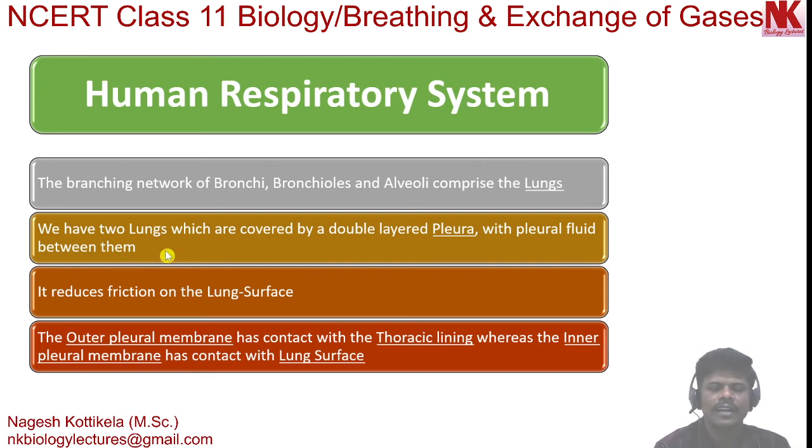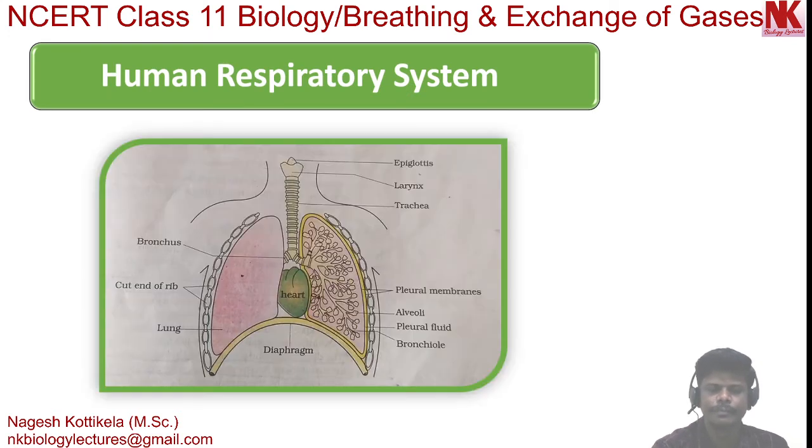So pleura, these are the membranes surrounding the lungs. If you look here in the diagram, you can see pleural membranes, outer and inner pleural membranes. So the outer pleural membrane is called parietal pleura and the inner membrane is called visceral pleura.